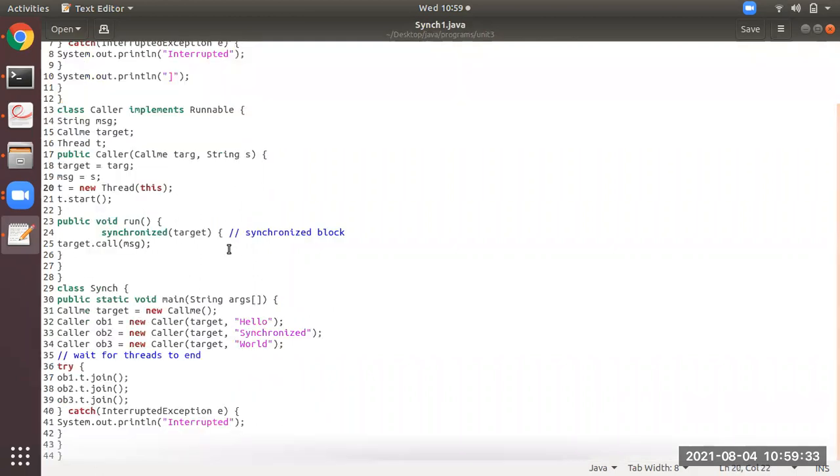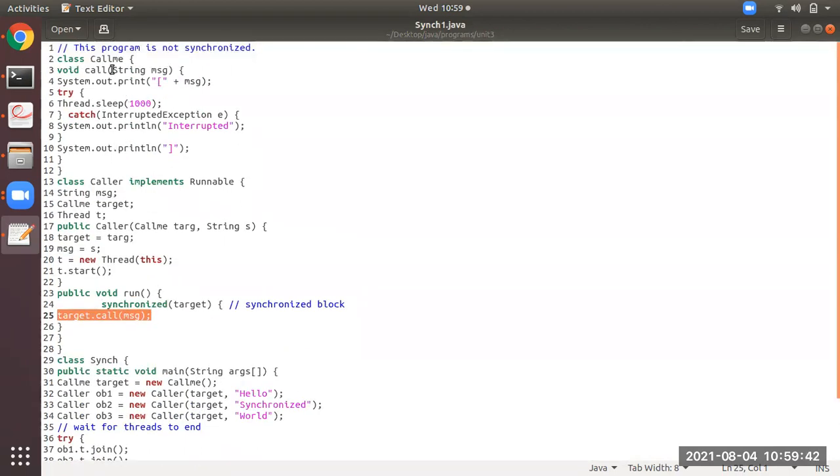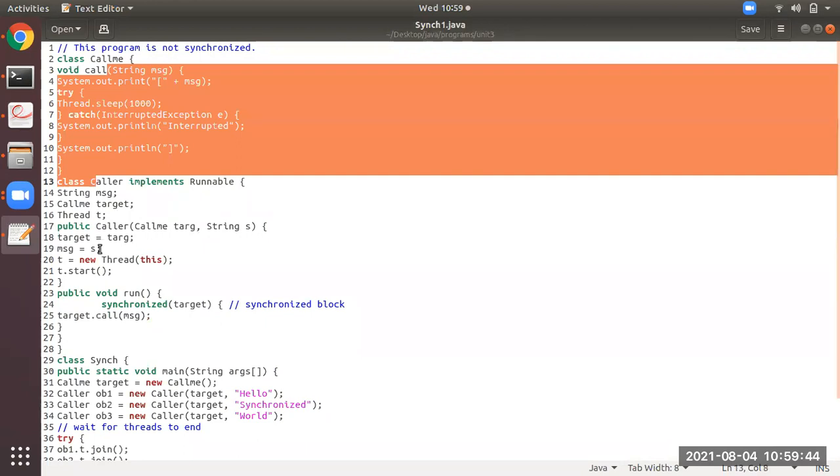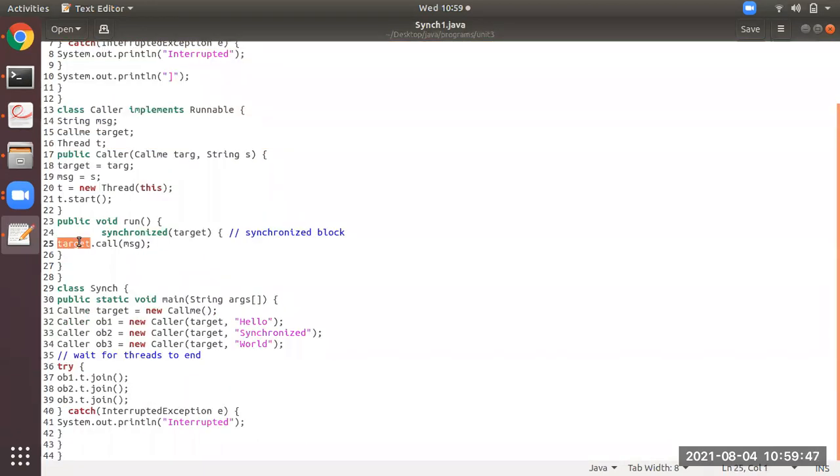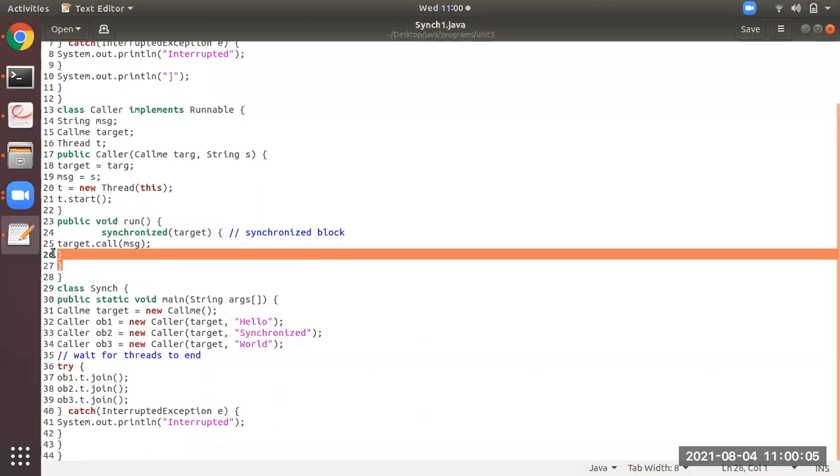But just observe the method call here, that is the call to this shared resource. So over here we have made this particular method call within a block. You can see this line, it is a block with the name synchronized. Okay, the synchronized keyword. So the name of the block is synchronized. It is ending over here.